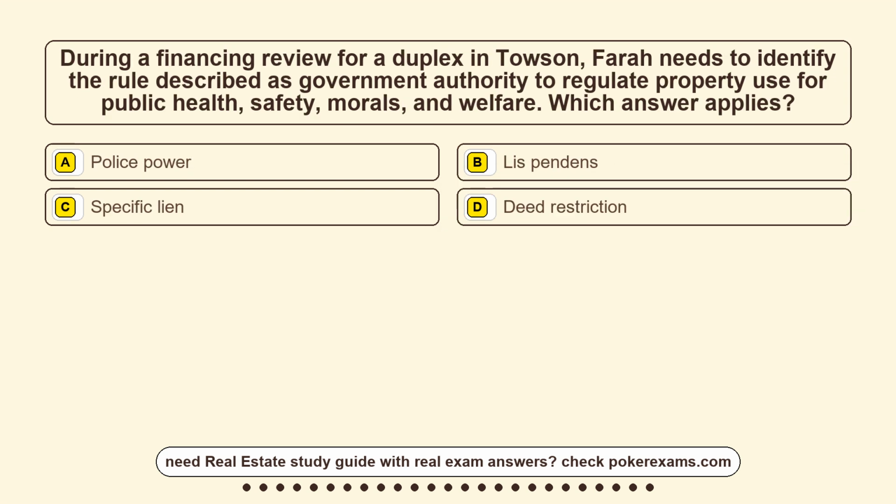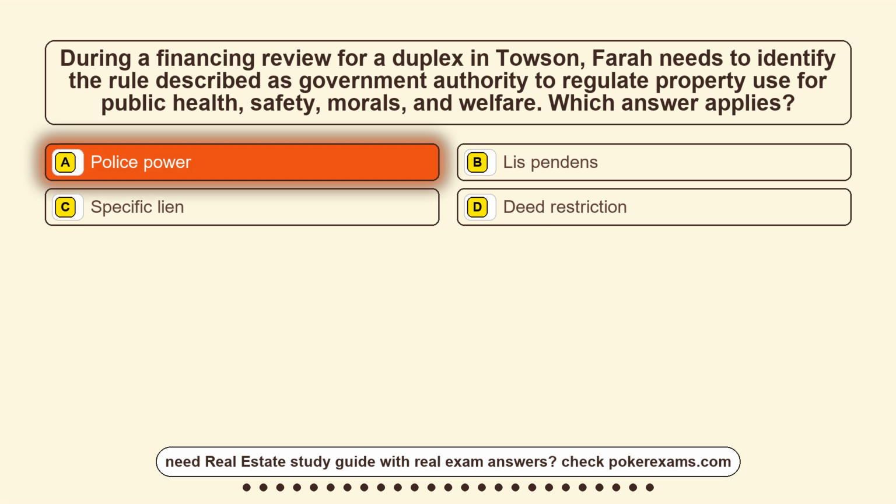Question 7. During a financing review for a duplex in Towson, FARA needs to identify the rule described as government authority to regulate property use for public health, safety, morals, and welfare. Which answer applies? Option A, police power. Option B, lis pendens. Option C, specific lien. Option D, a deed restriction. The correct answer is option A, police power.